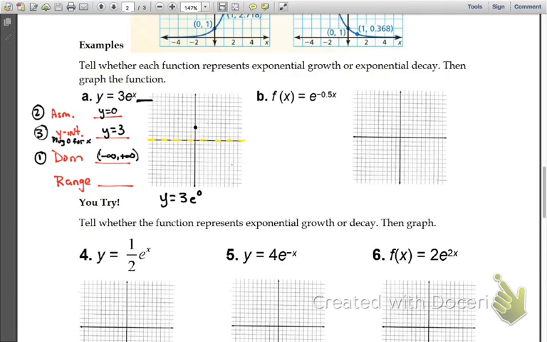Now, before I graph it, what is your range going to be? It's above the asymptote, so where's your range? Where's it going from? Where is it never going to cross, and where is it going? 0 to positive infinity. Okay, 0 is not included. Neither is positive infinity.